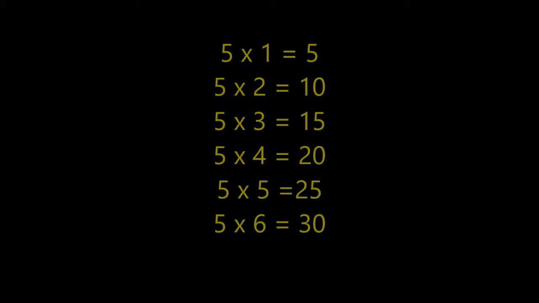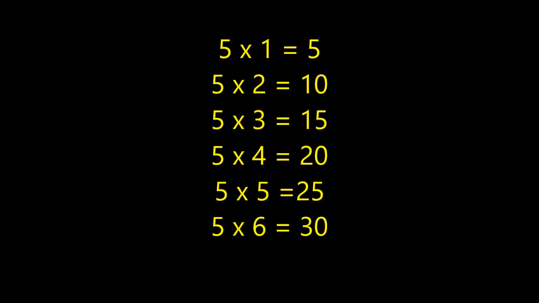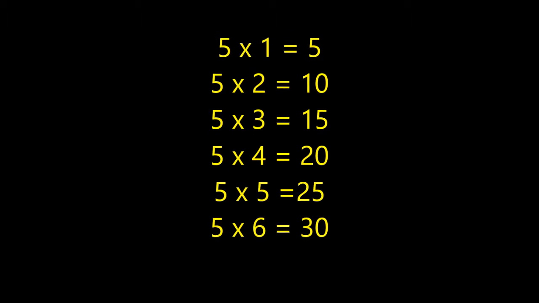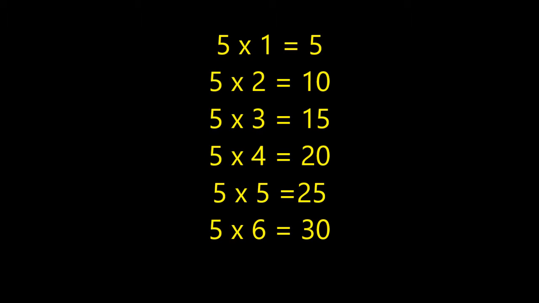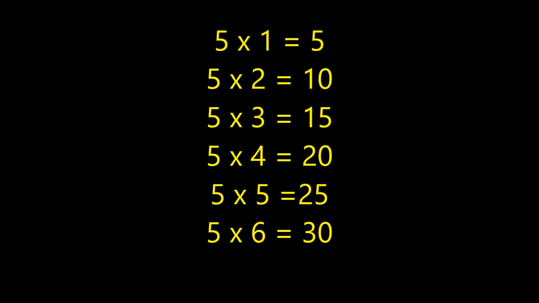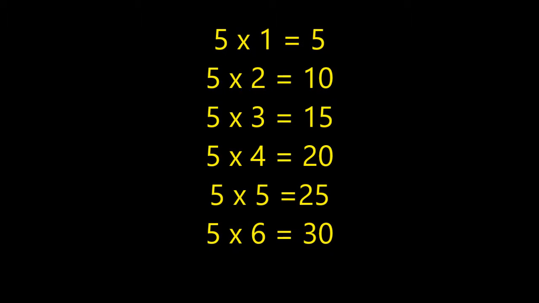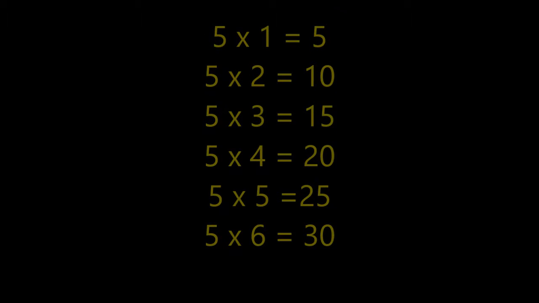Therefore, multiples of 5 are the same as skip counting by 5. Do you see a pattern with these multiples? All of the multiples of 5 end in either 5 or a 0. Therefore, no matter how big the number, if it ends in either 5 or 0, you can know for sure that it is a multiple of 5.